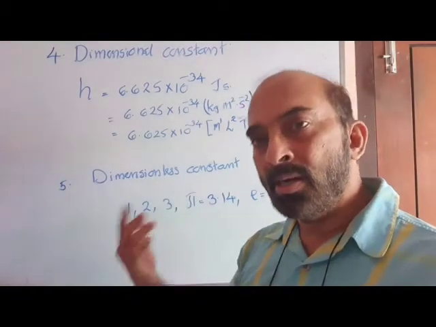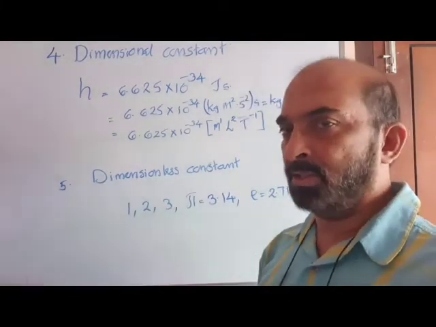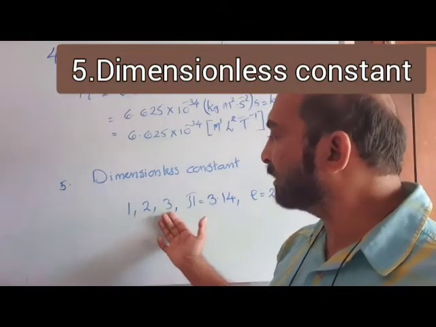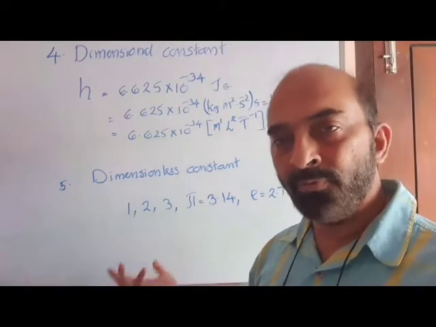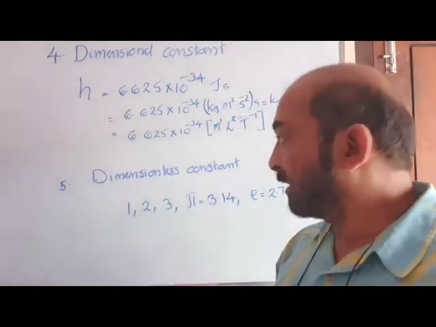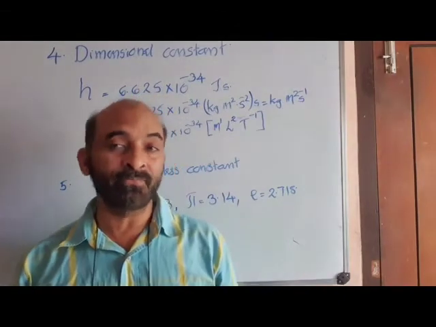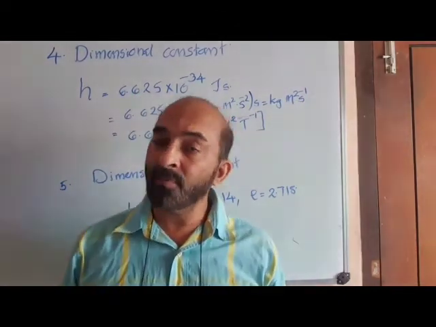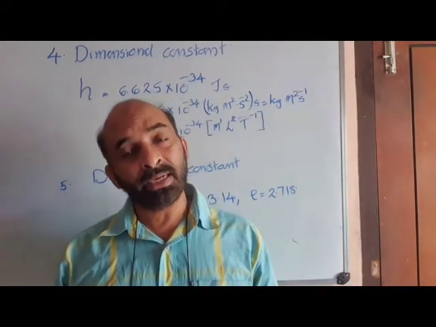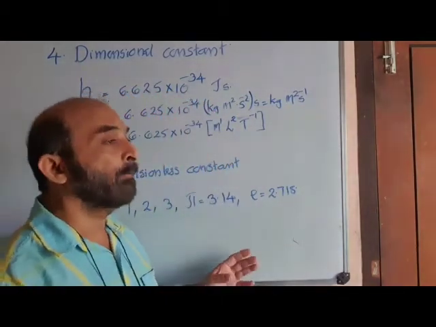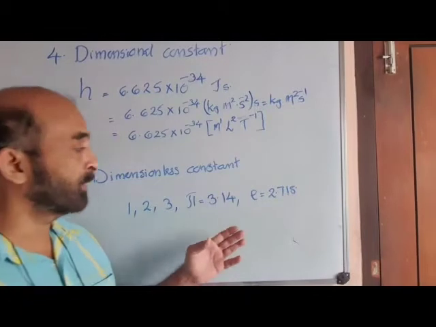Now, dimensionless constant, unitless. Values like 1, 2, 3, etc., all the numbers 1.5, 1 by 2, etc., are dimensionless constants. For example, kinetic energy is equal to half mv square, where half does not have any unit. So it is an example of a dimensionless constant. We use it in Heisenberg's uncertainty principle.